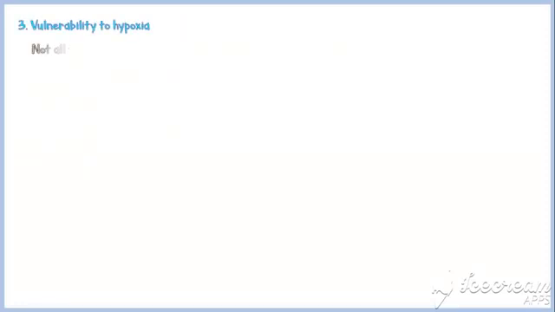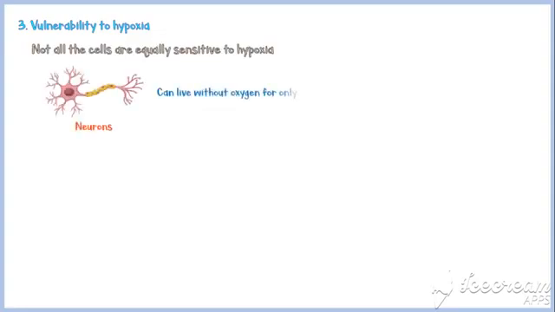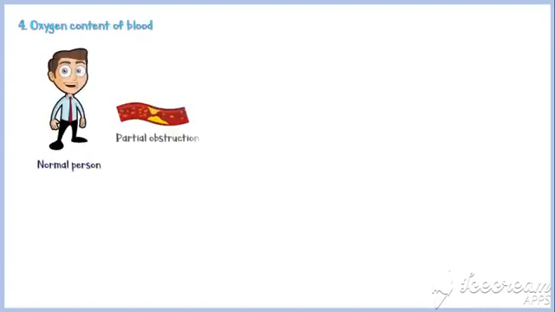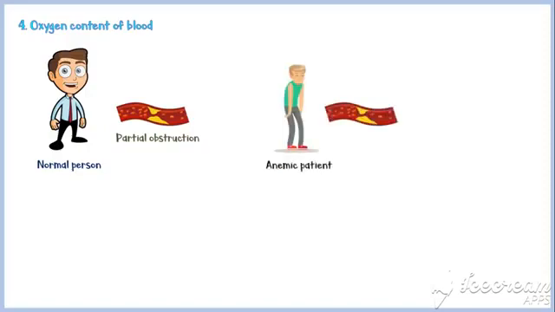Not all the cells are equally sensitive to hypoxia. For example, neurons can live without oxygen for only about 4 minutes. But if we take myocardial cells, they can live for about 20 to 30 minutes without oxygen. And if we take fibroblasts, they can live for even hours without oxygen. The final one is the oxygen content of blood. If we take an otherwise normal person with partial obstruction of a vessel due to some reason and an anemic patient with the same degree of occlusion, the anemic patient is more likely to get an infarction over the normal person. Finally, I would like to discuss two important MCQs with you.